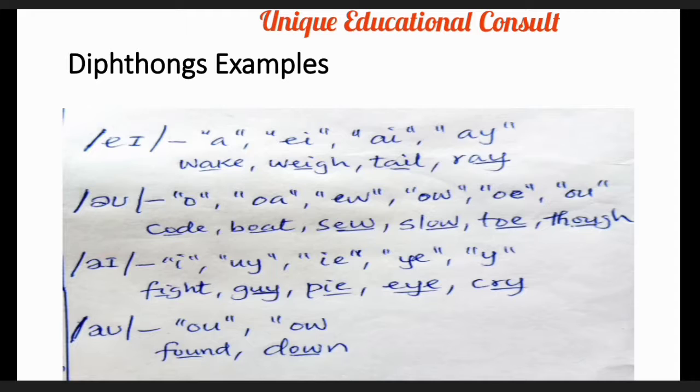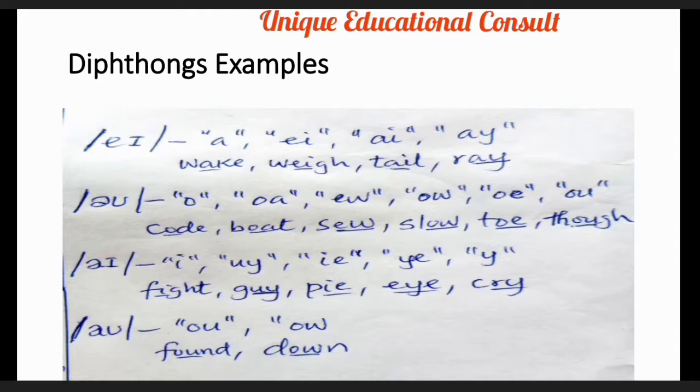So also we have this sound in EI words, also AI words and AY words. That is why I presented this in different forms for you to know where this sound appears in English words, and also a word example for each.